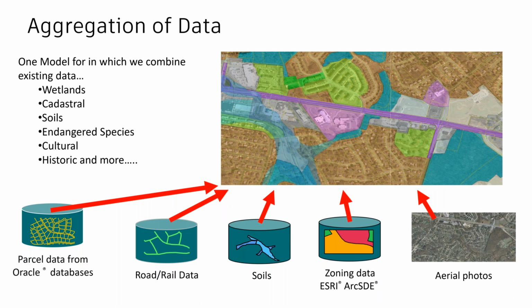So all this data can be aggregated using the Esri ArcGIS connector, which is available in Civil 3D as well as in InfraWorks.